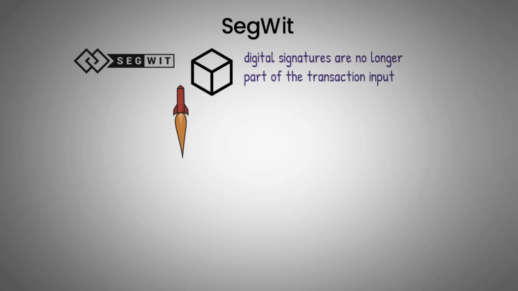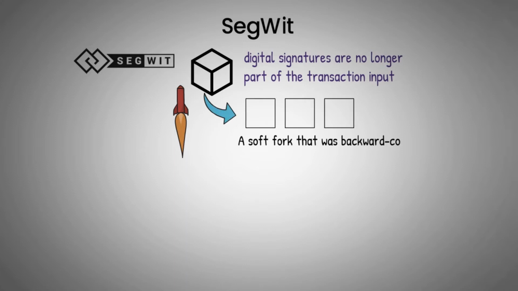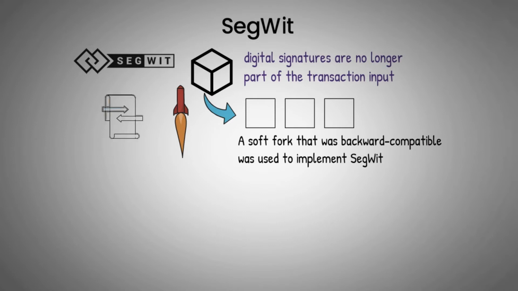SegWit. Bitcoin's SegWit, or segregated witness, is an example of a Layer 1 scaling solution. Reorganizing block data boosted Bitcoin's throughput, as digital signatures are no longer part of the transaction input. The modification increased the amount of room available for transactions per block without compromising network security. A soft fork that was backward compatible was used to implement SegWit. This implies that transactions can still be processed by Bitcoin nodes that have not yet been updated to support SegWit.